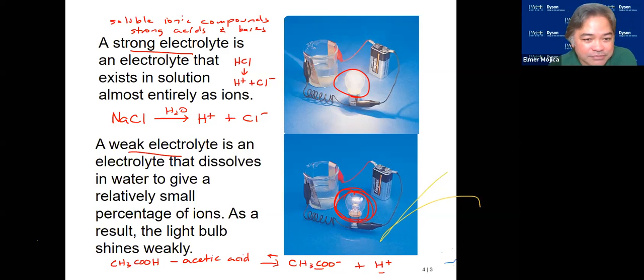Okay. Now we also have non-electrolytes. So what are non-electrolytes? They don't form into ions. So if you put a solution of them, the light bulb will not light up. An example of this, let's say, is sugar. Sugar is a non-electrolyte. They don't conduct electricity because they don't form any ions. Okay? Now, in addition to this, what we call electrolyte, we're going to go back to this. Okay?